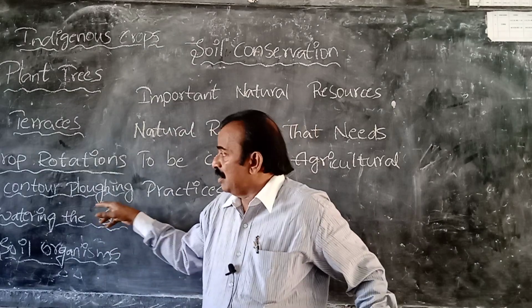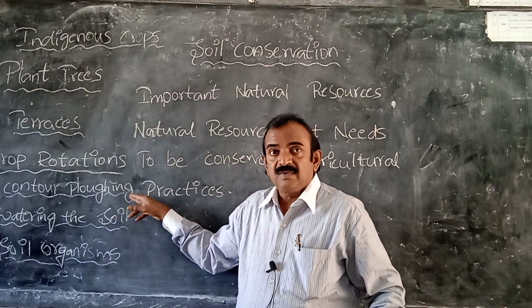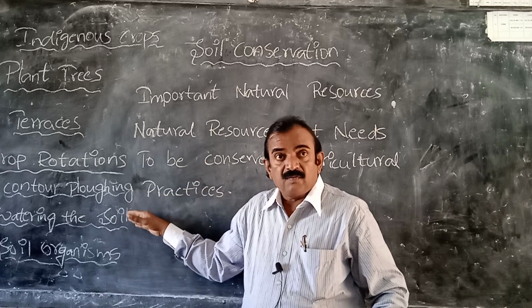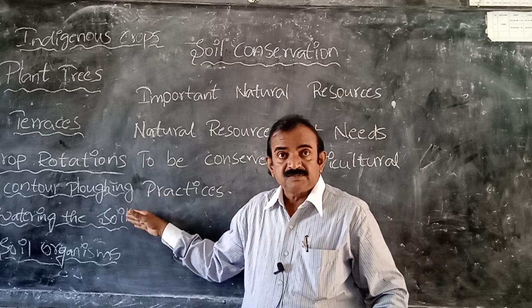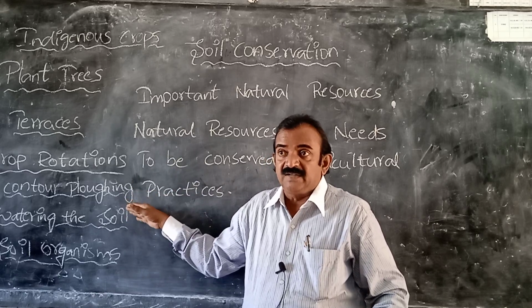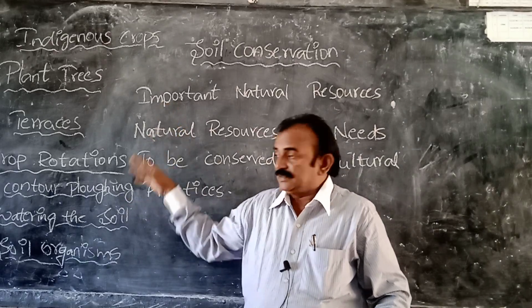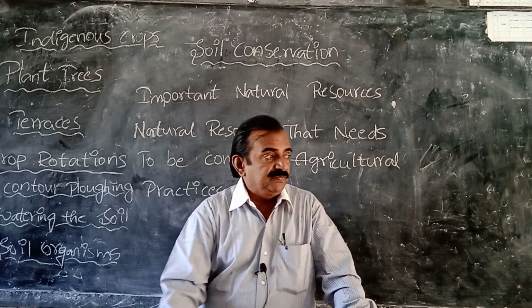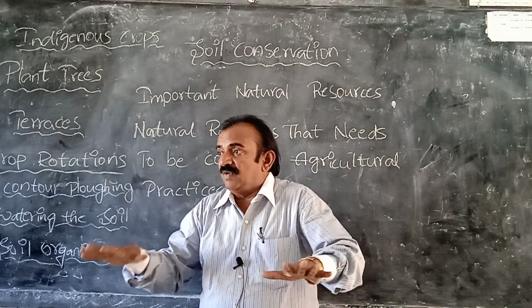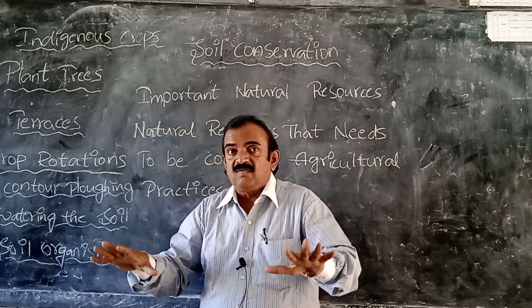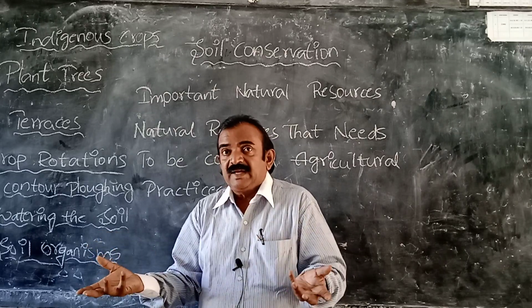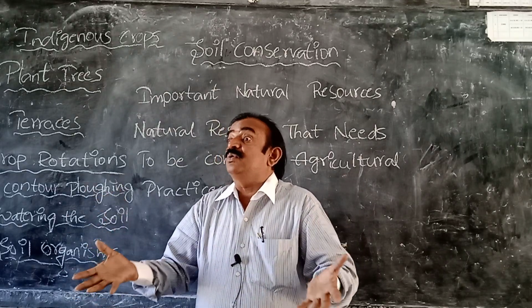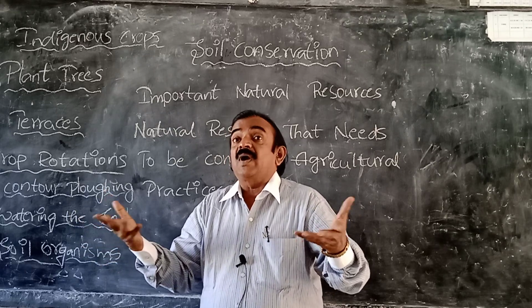And next one, contour cropping. It also helps not to damage the soil. Contour cropping is generally observed in hill areas. Next, watering the plant, watering the soil. Suppose if you water the soil, the soil becomes what? Loose, and the soil becomes what? Wet, and finally it also makes the plant grow. We need to water the soil.